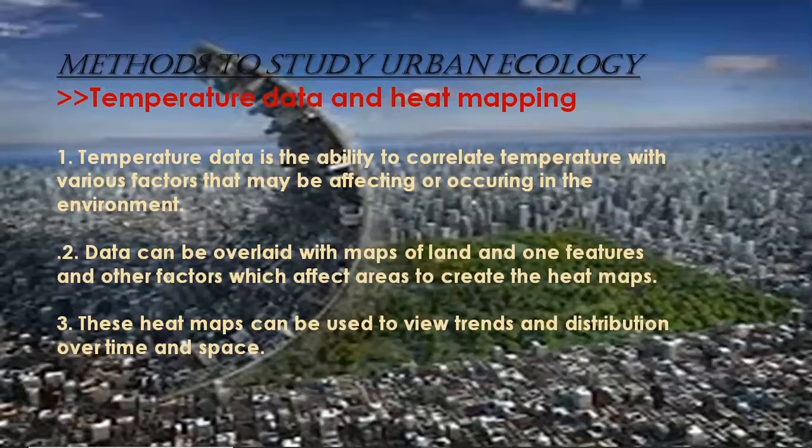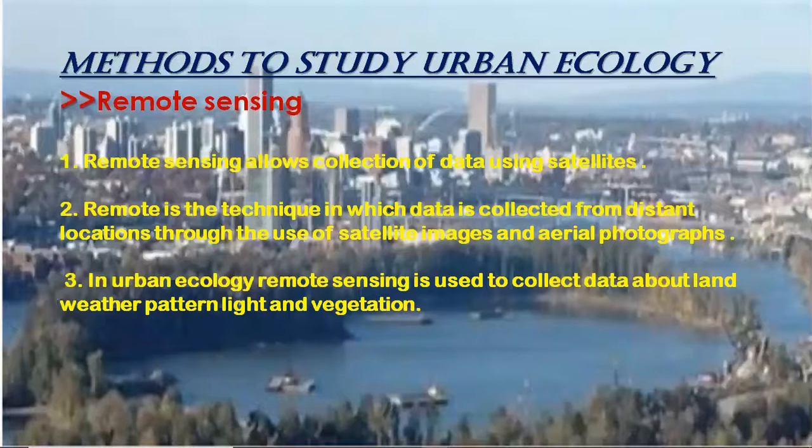Now we will talk about temperature data and heat mapping. At first, we have to know what is temperature data. Temperature data is the ability to correlate temperature with various factors that may be affecting or occurring in the environment. Data can be overlaid with maps of land zone features and other factors which affect areas to create heat maps. These heat maps can be used to view trends and distribution over time and space.